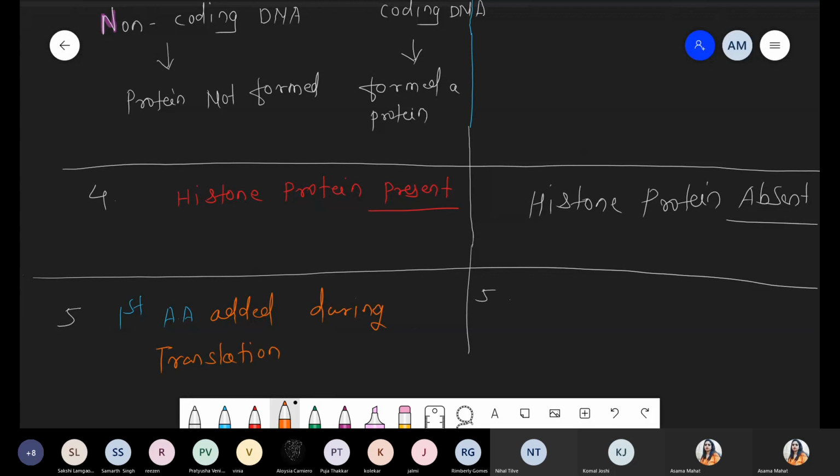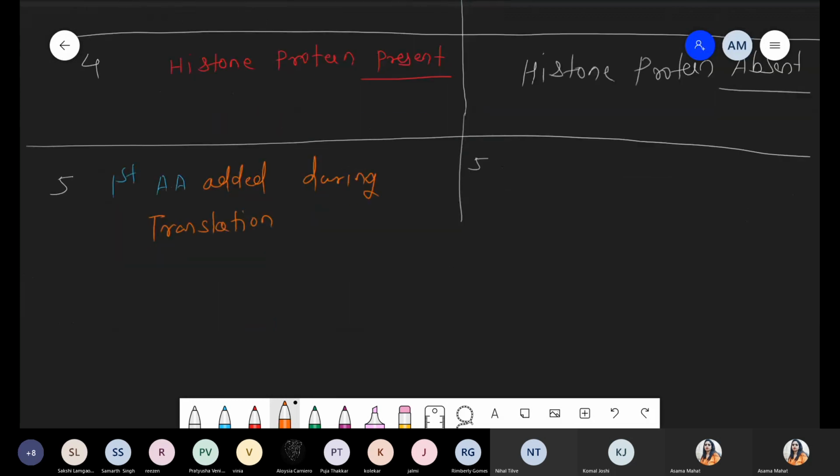The first amino acid which is added during the translation, this is the point. And the example here is the amino acid methionine. AA stands for amino acid, okay? Capital A stands for amino acid. So which is the first amino acid added during the translation process, that is, during protein synthesis? That is methionine. This is the resemblance to eukaryotes.